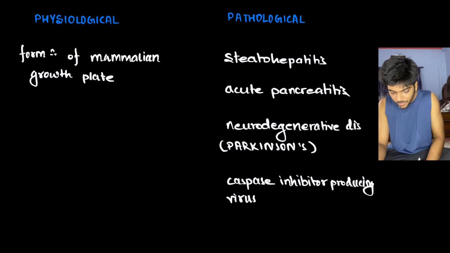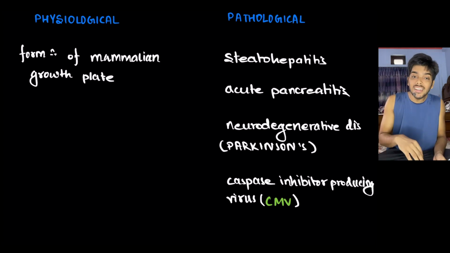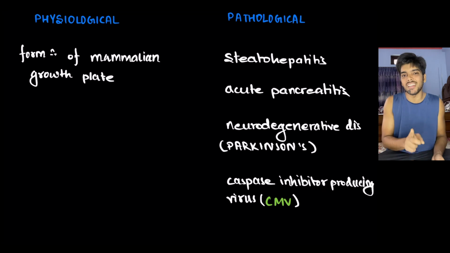And the most famous example is cytomegalovirus. It produces caspase inhibitor. That is why it does not get killed by apoptosis. Instead, it gets killed by caspase independent programmed cell death, and that is necroptosis.